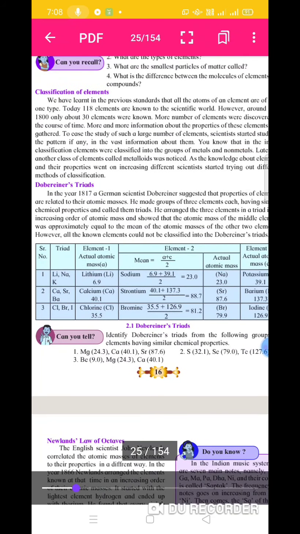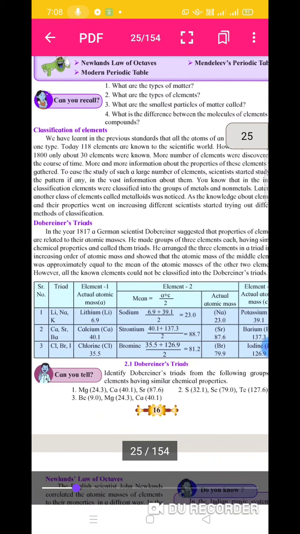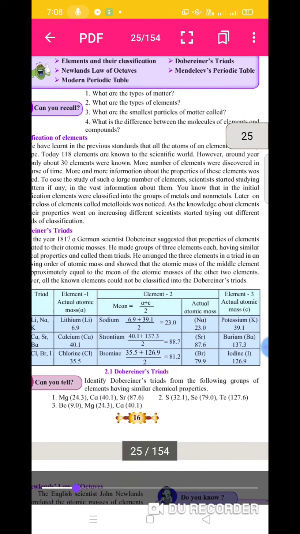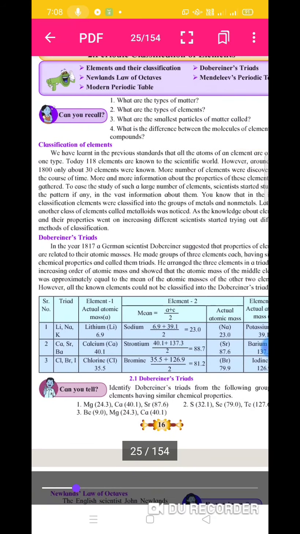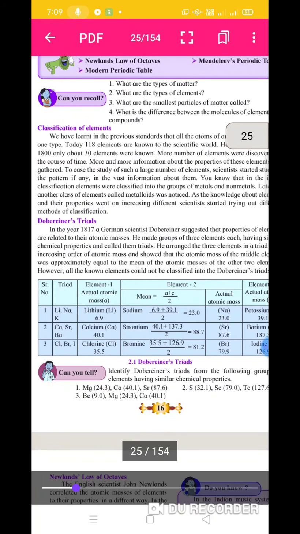More and more information was collected about the properties of these elements, and to study such a large number of elements, scientists started studying the pattern, if any, in the information about them.